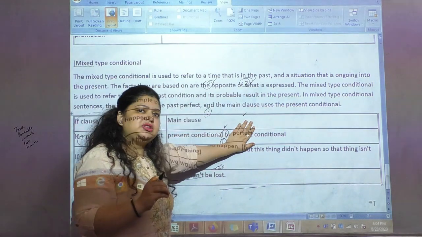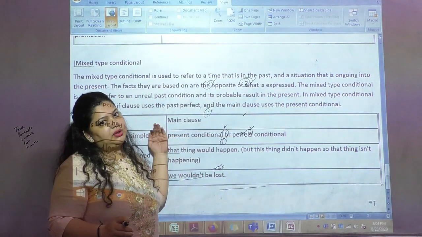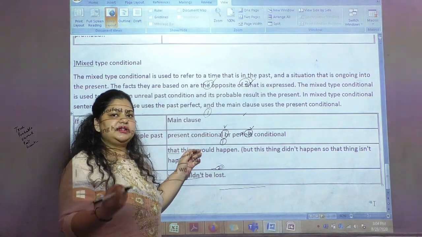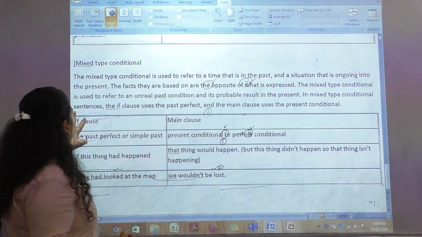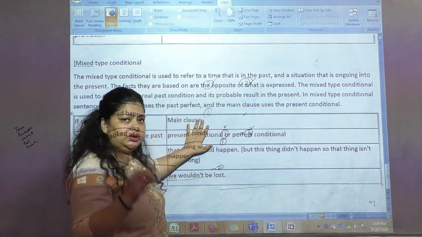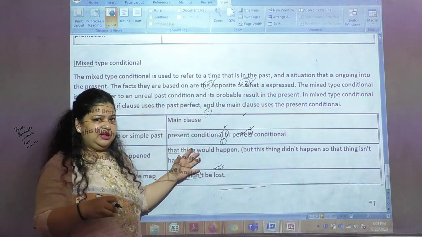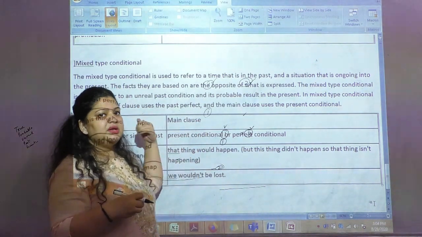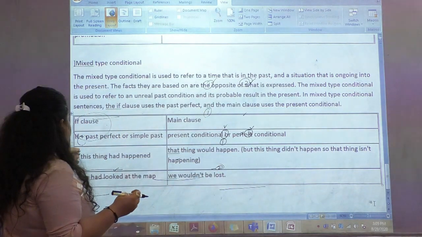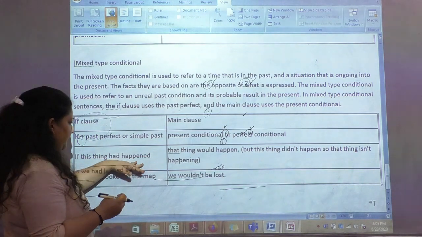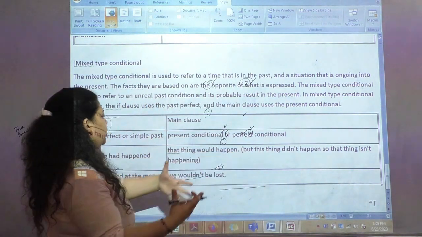There, the second part of my sentence was impacting the past, whereas when I talk about the mixed conditional, the second part of the sentence is impacting my present. How? Now let's see the example. So here also we are talking about hypothetical conditions only, but here the first part of the sentence is impacting the second part, right? For example, if this thing had happened, that thing would happen. So this is what we will be talking about.